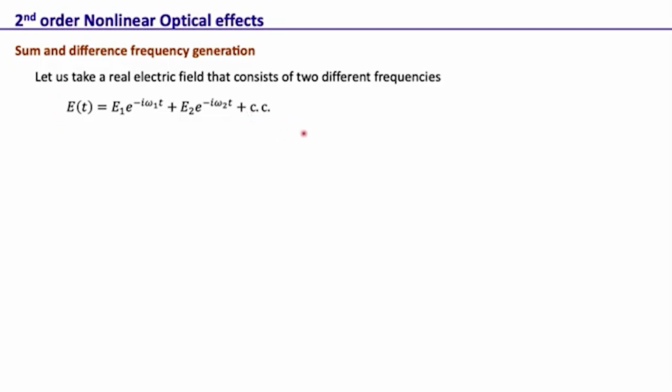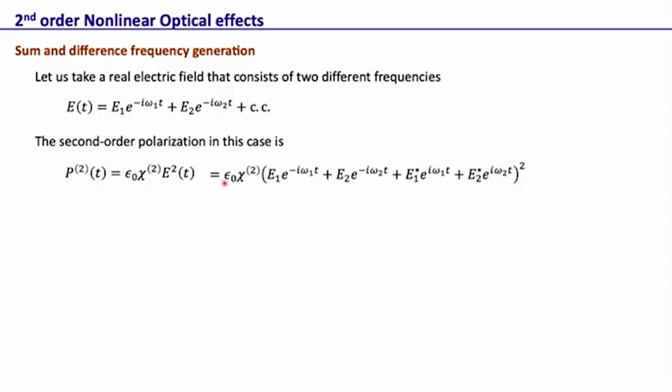So if this is the electric field, and if we have a medium that has the second order polarization, then the second order polarization we know is given by epsilon naught chi 2 E square t. And so if we write it for this field, what we see is epsilon naught chi 2, and then we have E1 e to the minus i omega 1 t plus E2 e to the minus i omega 2 t, and this is the complex conjugate part, and then the square of that. So if we expand it, of course we'll get 16 terms. So I'm writing it one by one. So these are the 16 terms.